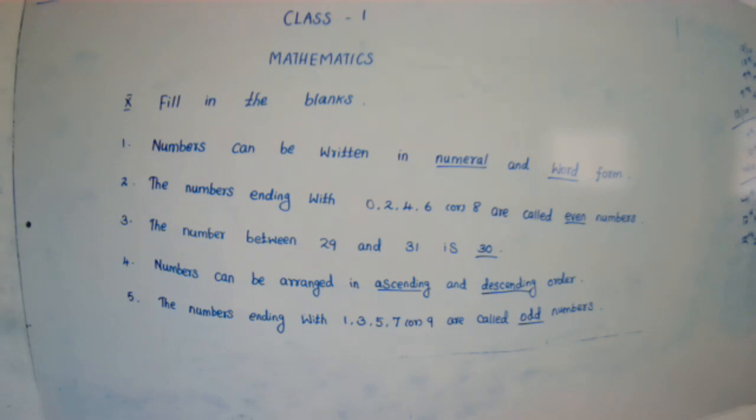First one, numbers can be written in numeral and word form. Second one, the numbers ending with 0, 2, 4, 6 or 8 are called even numbers. The third one, the number between 29 and 31 is 30. The fourth one, numbers can be arranged in ascending and descending order. Fifth one, the numbers ending with 1, 3, 5, 7 or 9 are called odd numbers.